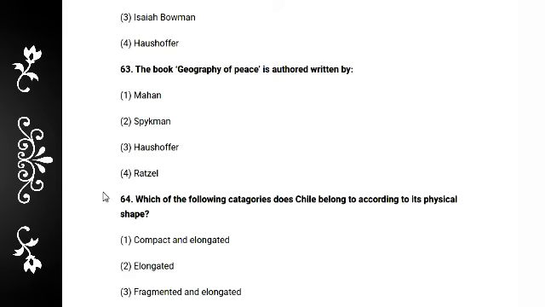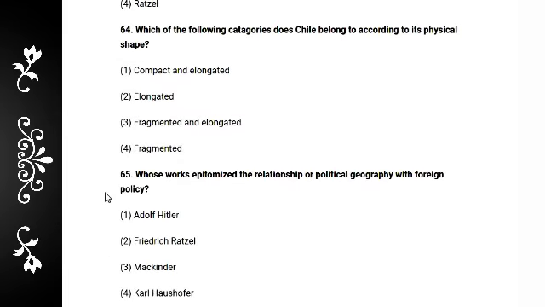Answer is 2. And next, question 64: which category does the state belong to according to physical shape? The answer is definitely fragmented and elongated. Option 3 is the correct answer.